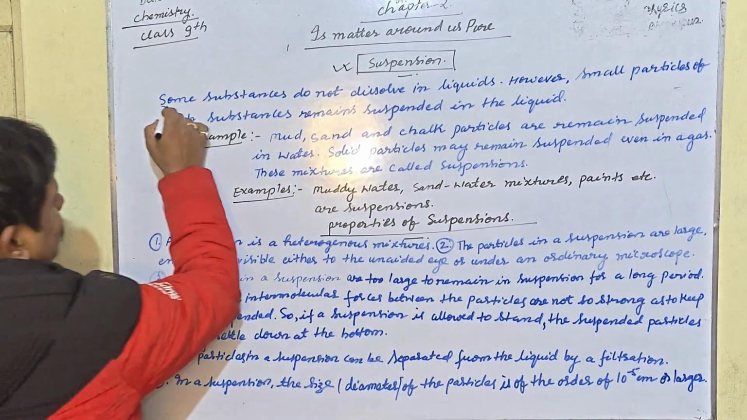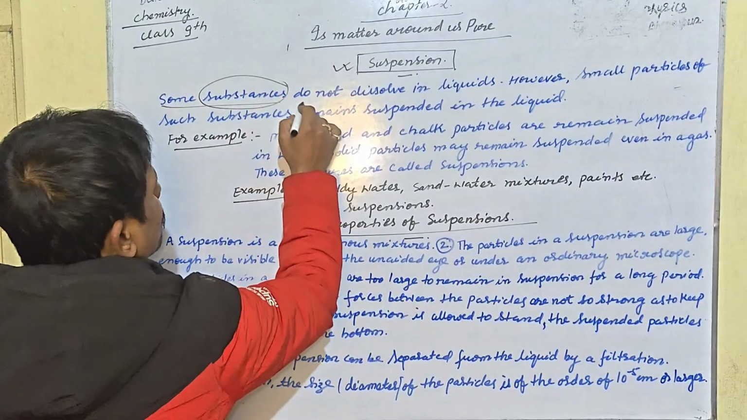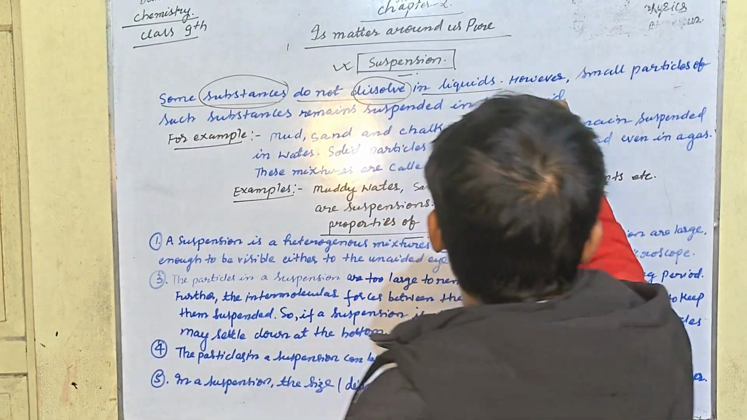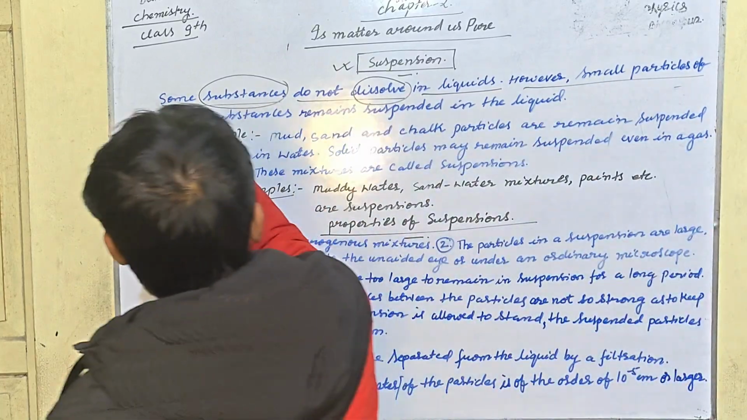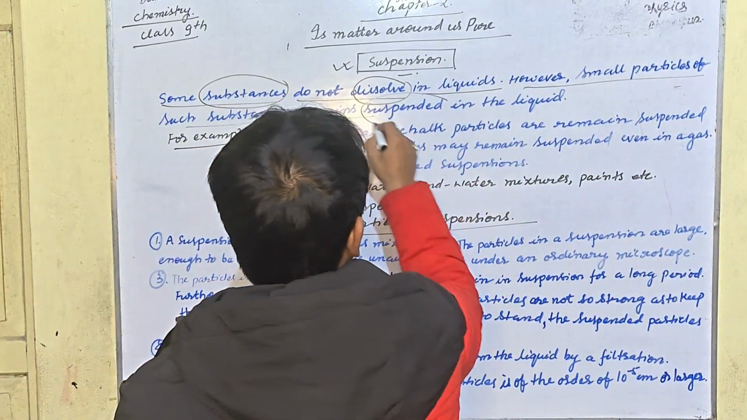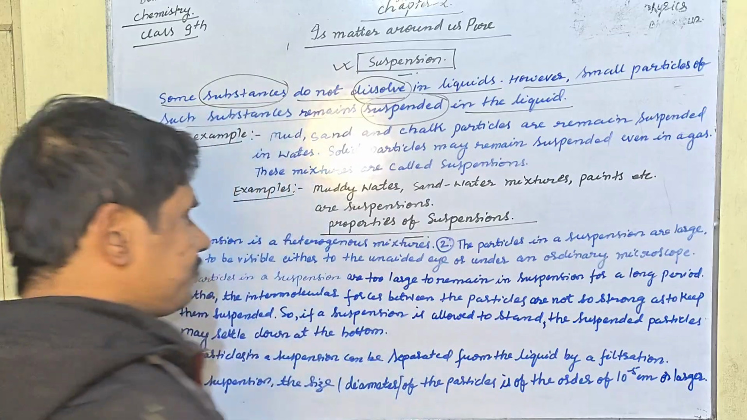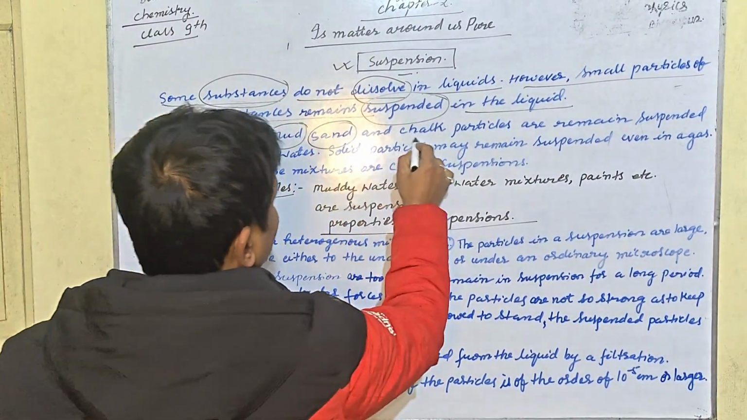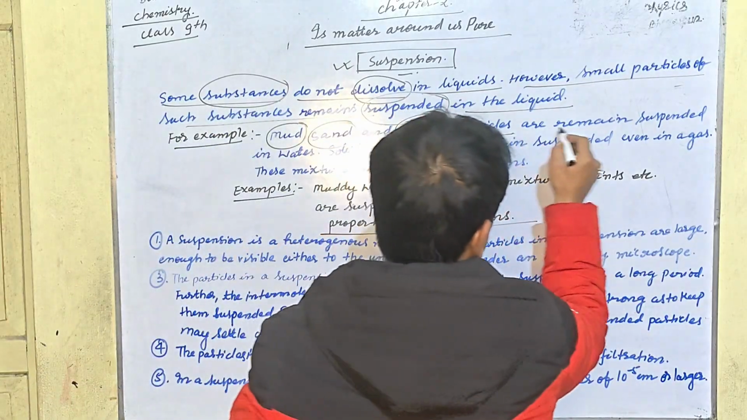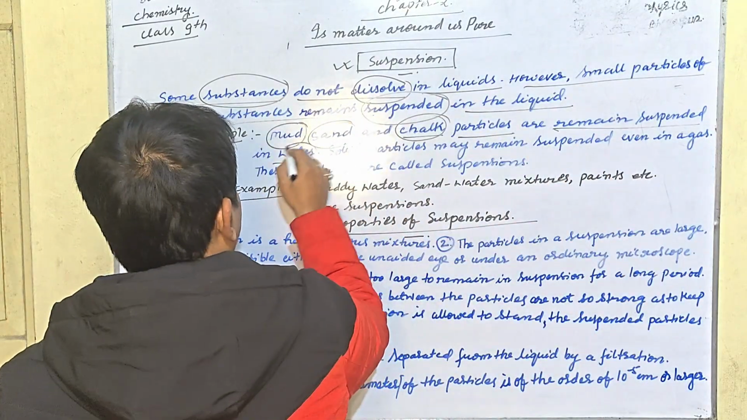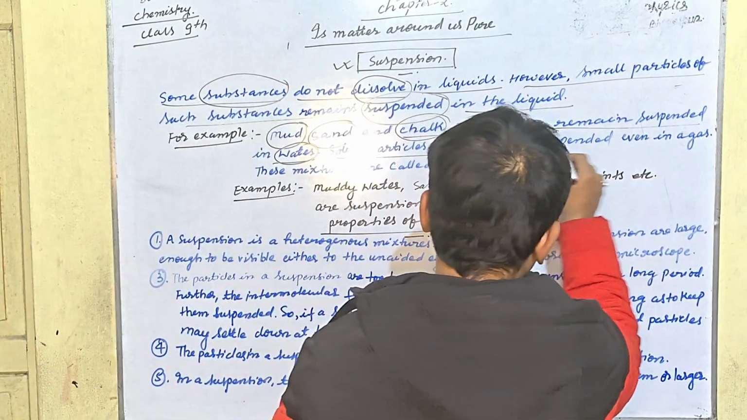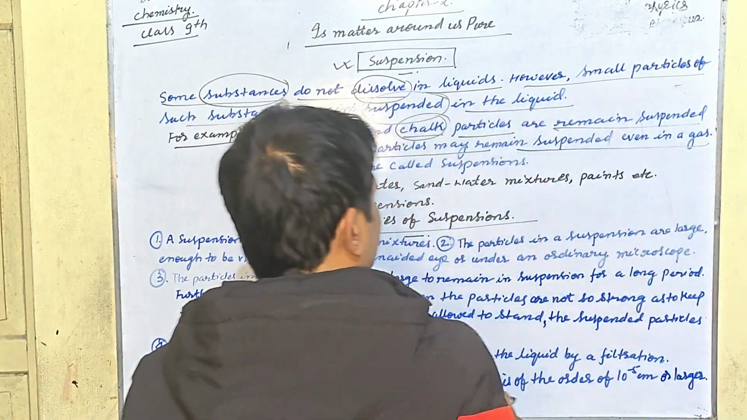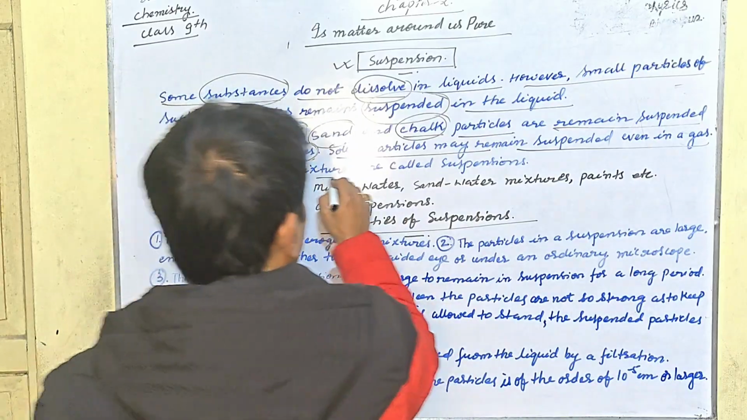Some substances do not dissolve. They are not going to dissolve in liquid. However, small particles of such substances remain suspended in the liquid. For example, you can take the mud, sand, chalk. Particles remain suspended in water, and these solid particles may remain suspended even in a gas. And these mixtures are called suspension.